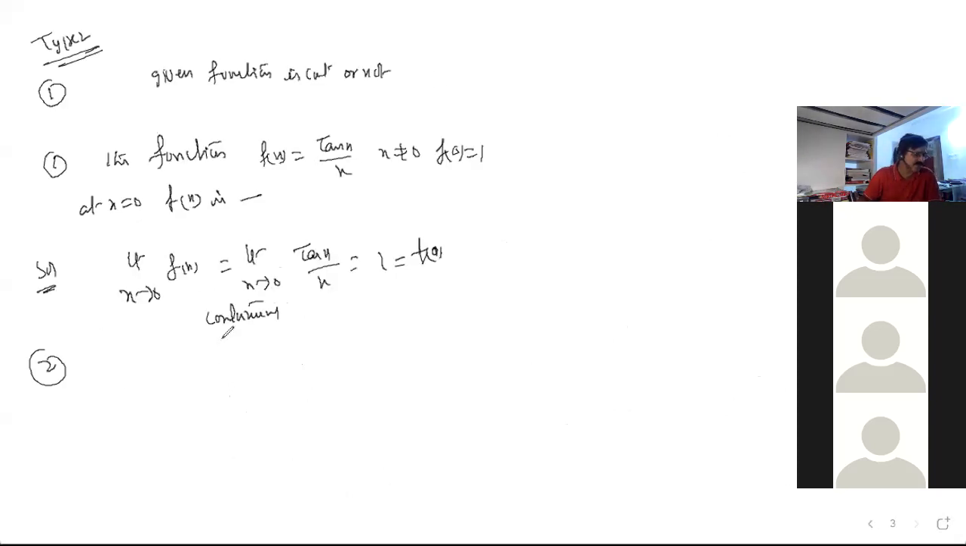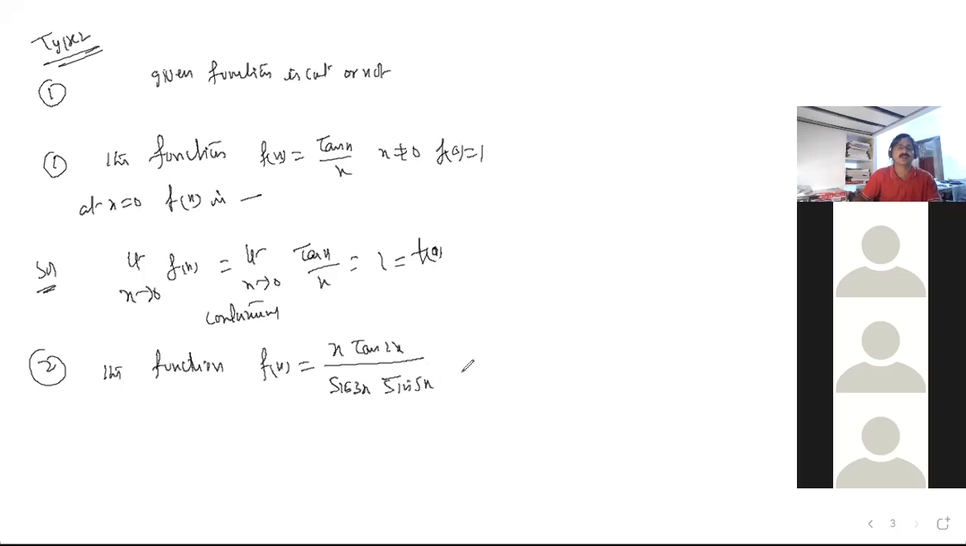We'll take another example. Please tell about this one. The function f of x is sin 3x sin 5x, x is not equal to 0. F of 0 is equal to 2 by 17, he has given, at x is equal to 0. Be confident and don't leave the class till the end. What do you say about this?